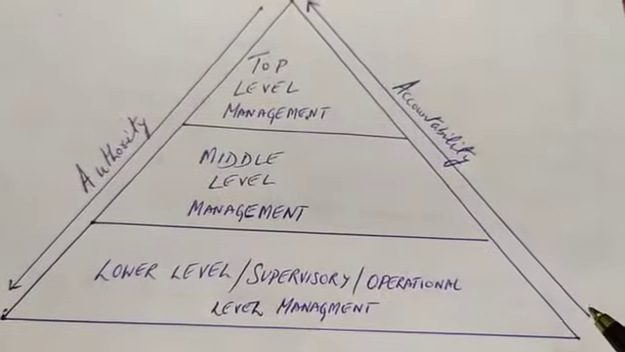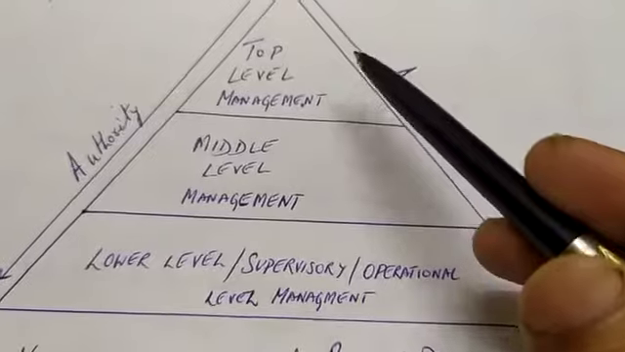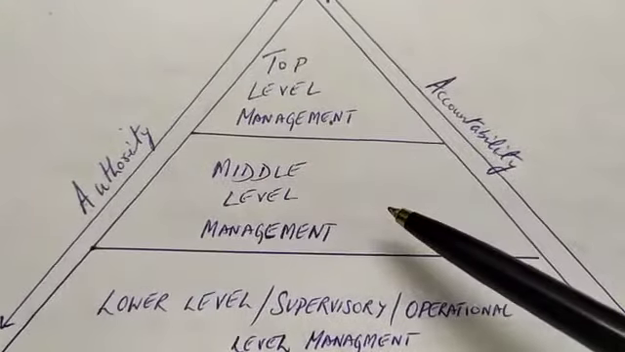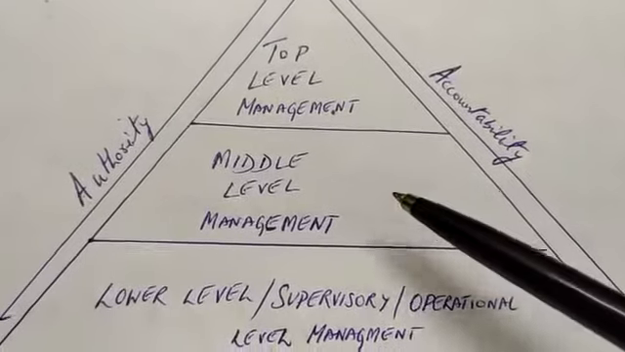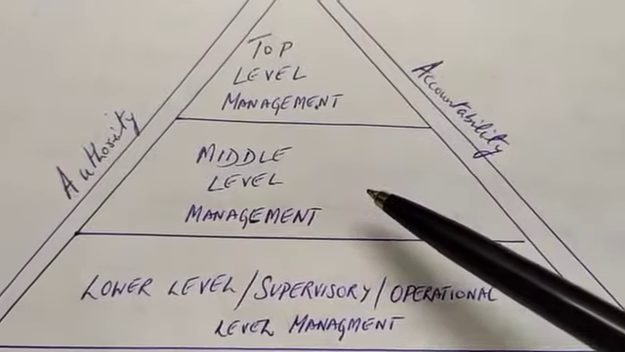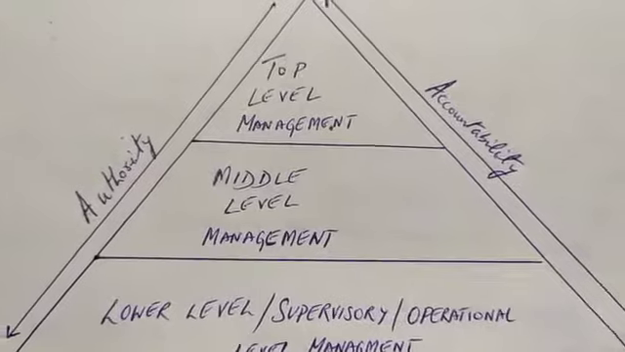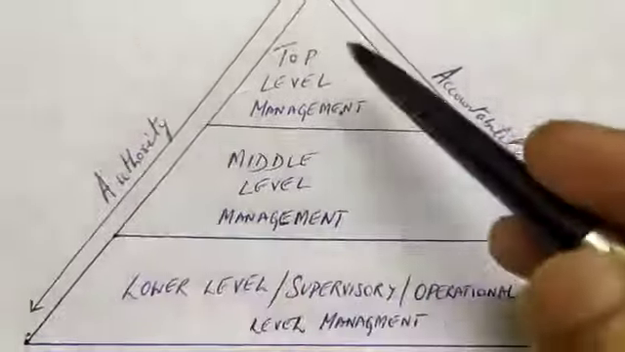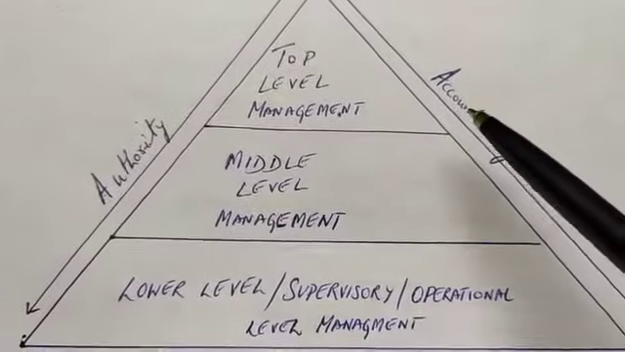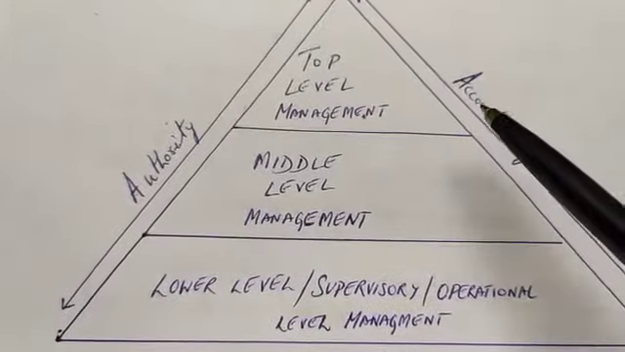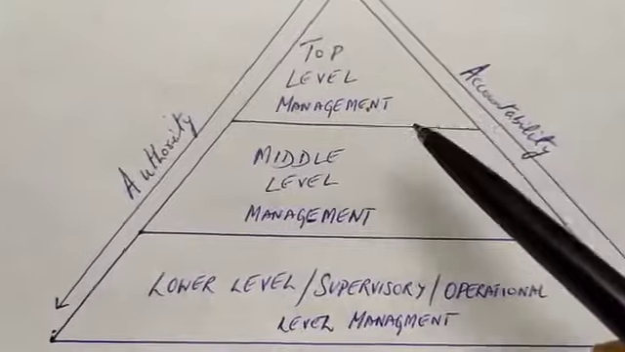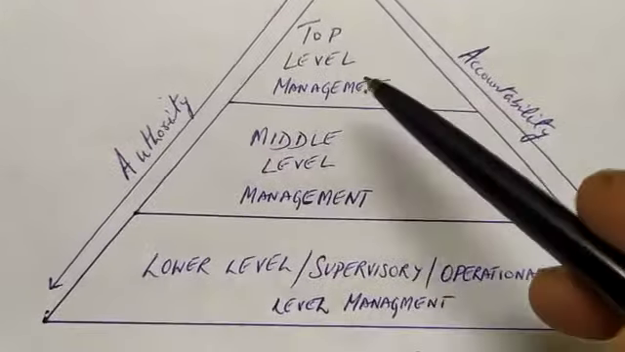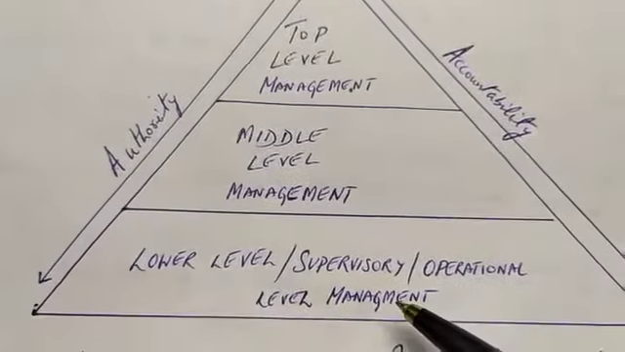Similarly, the accountability is always upwards. Those who are at a lower position are more accountable, or accountable in a way means responsible. They are responsible for the job or the task they are assigned. So accountability moves upwards. This authority and accountability, or responsibility, attached with the job positions has led to the formation of these 3 levels of management, namely top level, middle level and lower level management.